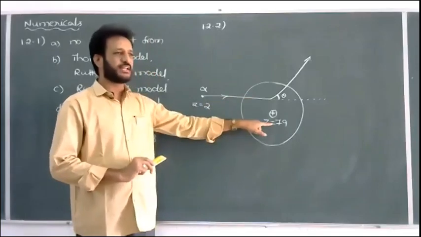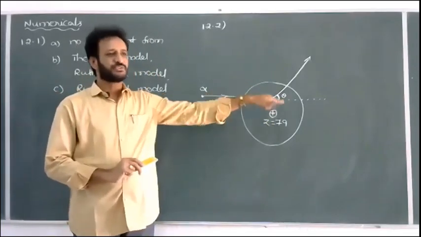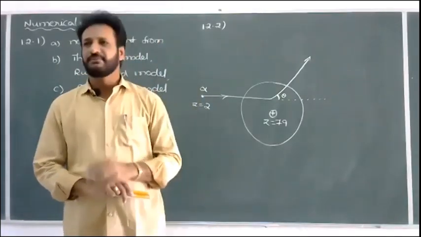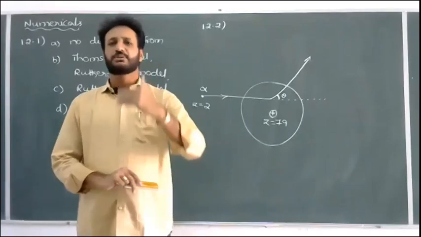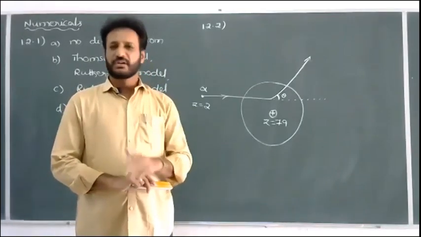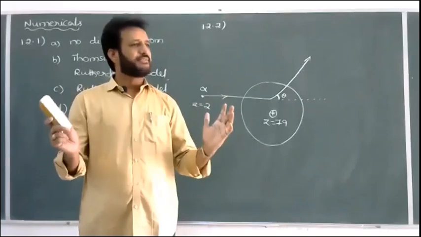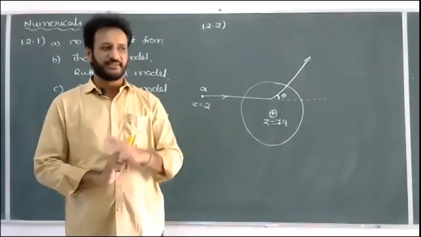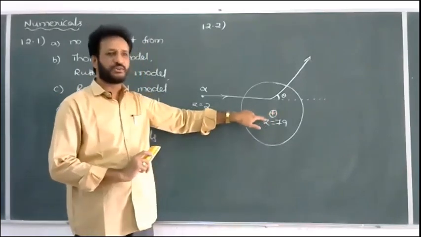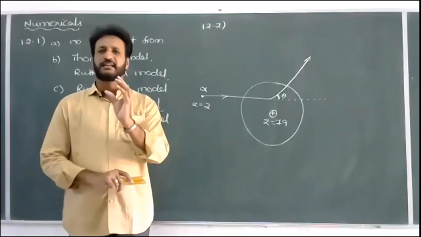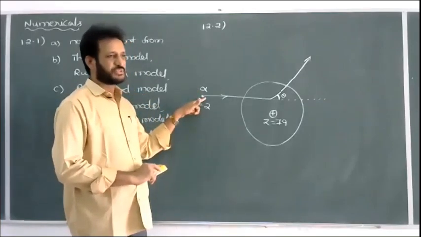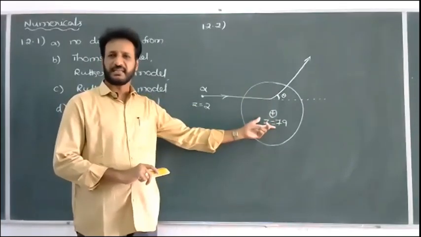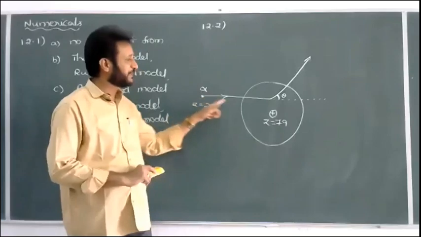But because of the gold nucleus, the alpha particle path will be changed. It is similar to a train at rest in a railway station: if we throw a rubber ball against the train, what will happen? The train may not move. The train is very heavy compared to the ball, so the ball's path may be deviated, but the train will not be. In the same way, the train can be compared with the gold nucleus, and the small ball with the alpha particle. The train does not move because of the collision, and the gold nucleus, being heavy, does not change, but the alpha particle path will change.